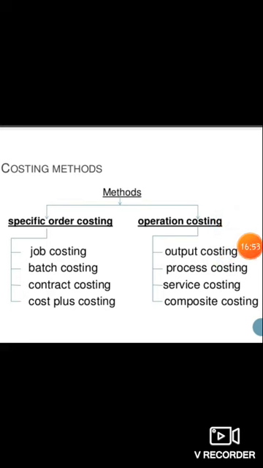Now next, service costing. Service costing is used for determining the cost per unit of service rendered. Here each and every unit is calculated for which the service is rendered. The best definition is the cost of a specific service or function.